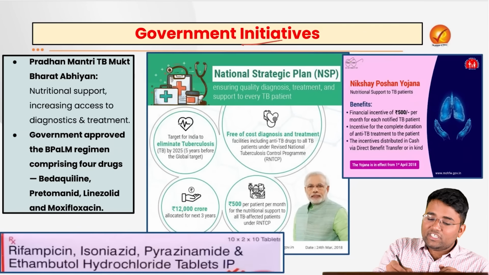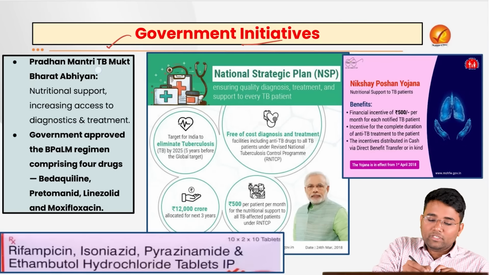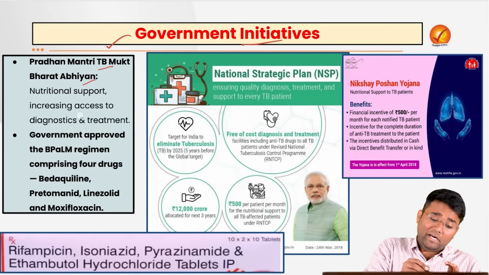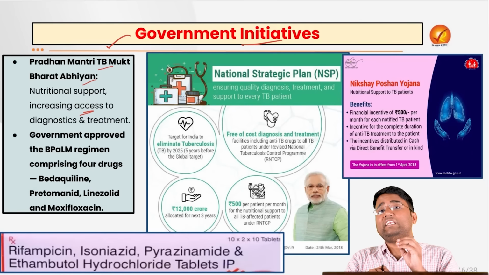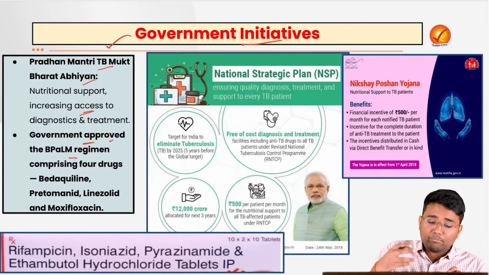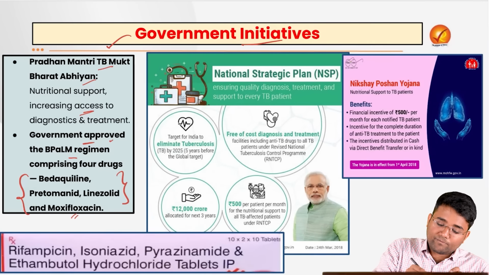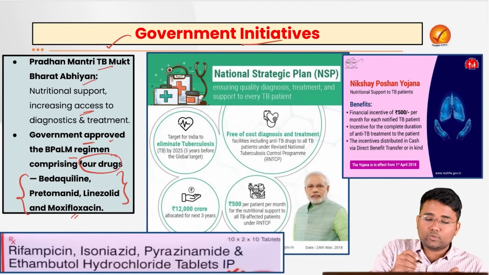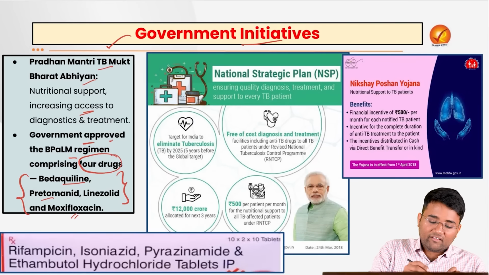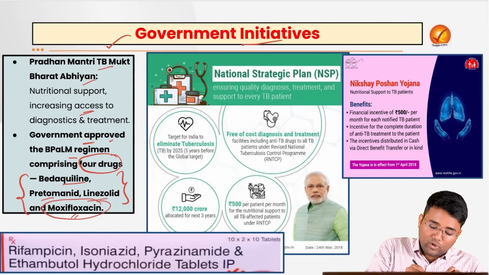What are the government initiatives to tackle this burden of tuberculosis and AIDS? For example, Pradhan Mantri TB Bharat Abhiyan, which provides nutritional support and better access to diagnosis and treatment. Also, there is the government approved BPaLM regimen, four medicines given together to treat tuberculosis: bedaquiline, pretomanid, linezolid and moxifloxacin.